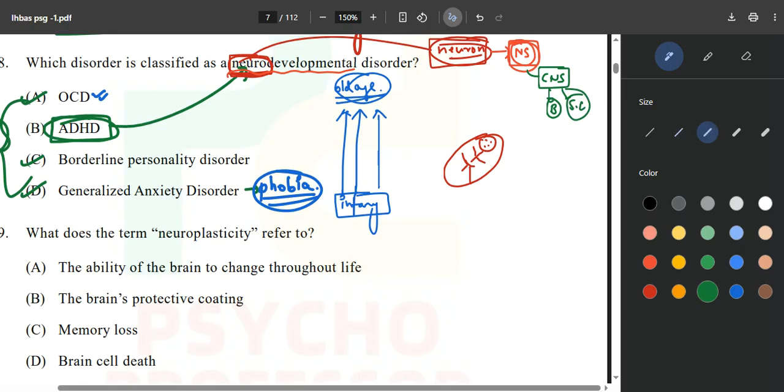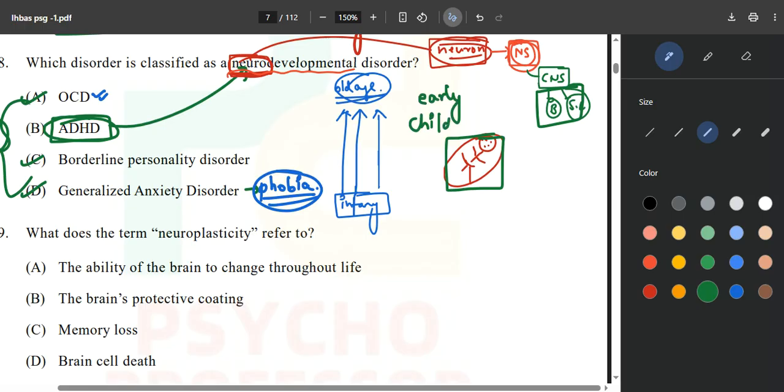So whenever there is harm or trouble in the CNS, the brain and spinal cord, in small children, we will call it a neurodevelopmental disorder. And not a single child is going to have GAD from birth or while developing. So when will we see a neurodevelopmental disorder? In early childhood.